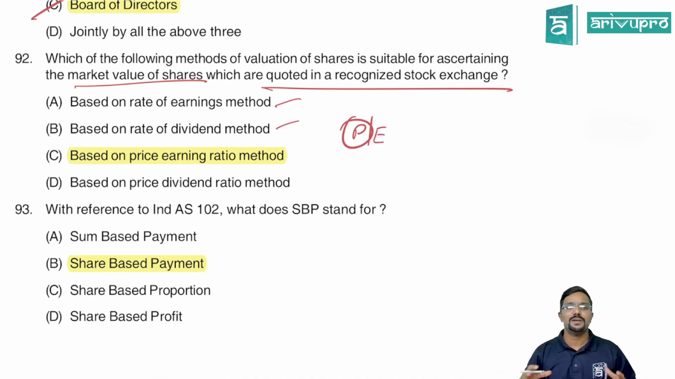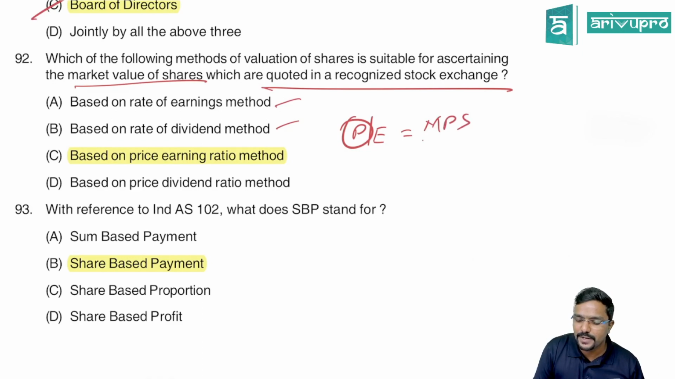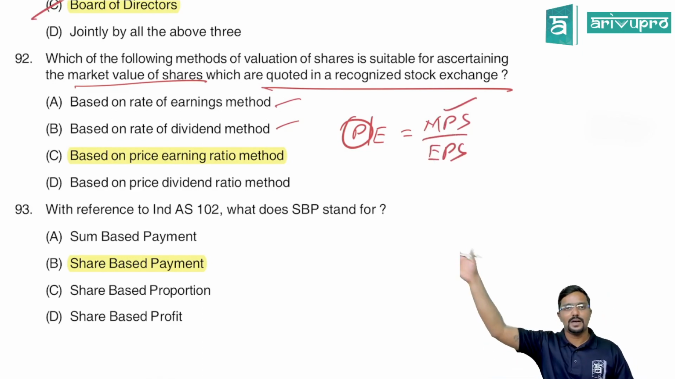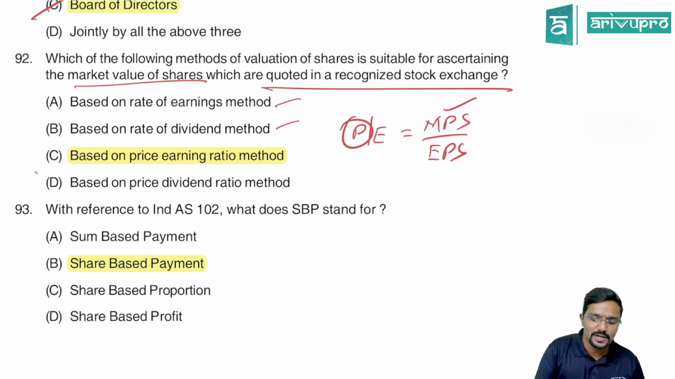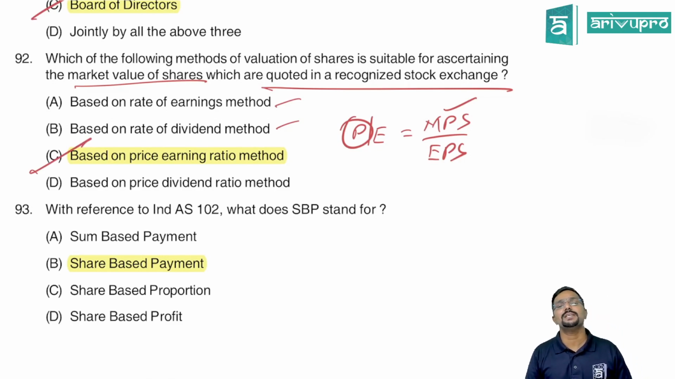Okay, price is nothing but market price, MPS, that is market price per share. How to calculate PE, guys? Market price per share divided by earnings per share. And what is the market price per share? At what price it is quoted in the market. So the last one is based on price dividend ratio method. That is also not there. There is nothing called price dividend ratio method. So the answer is based on price earning ratio method.